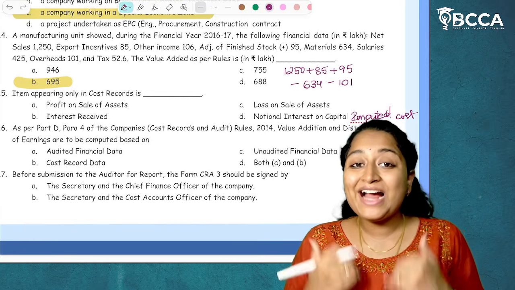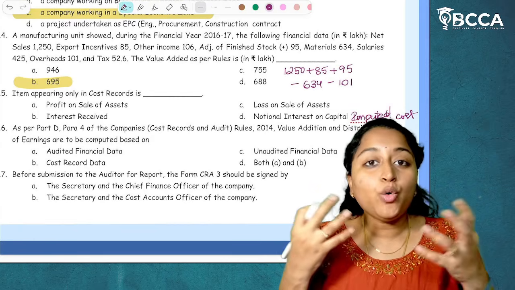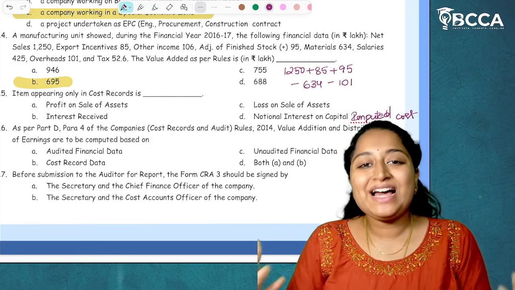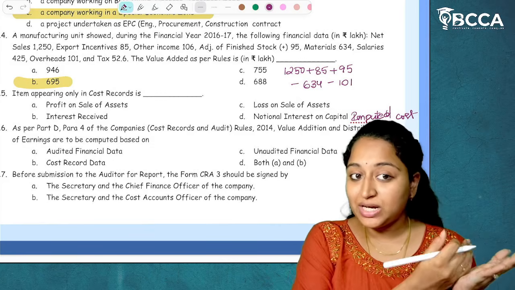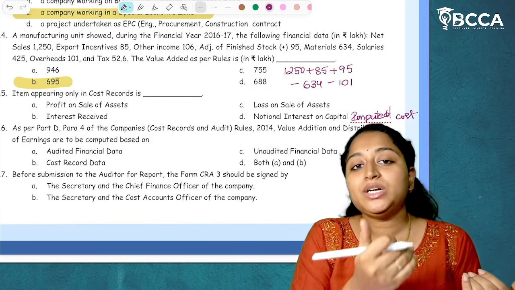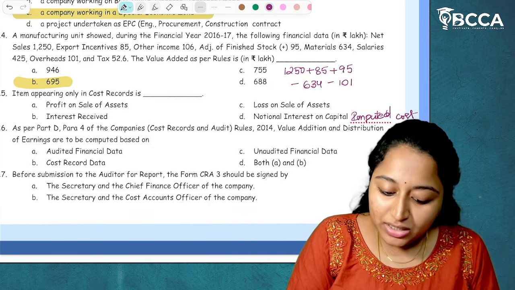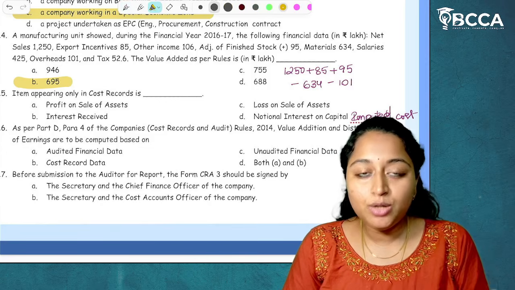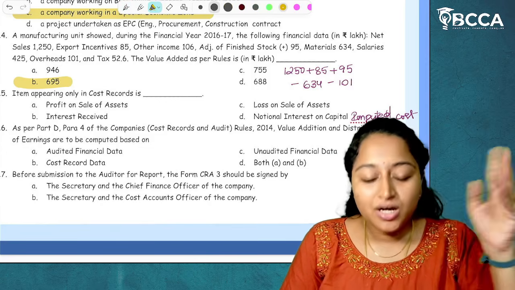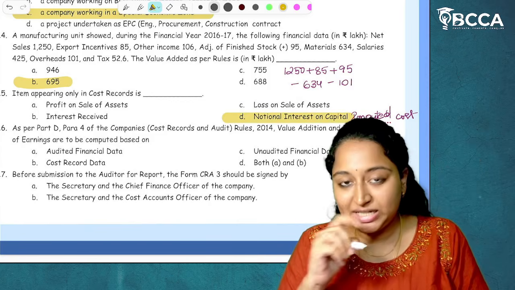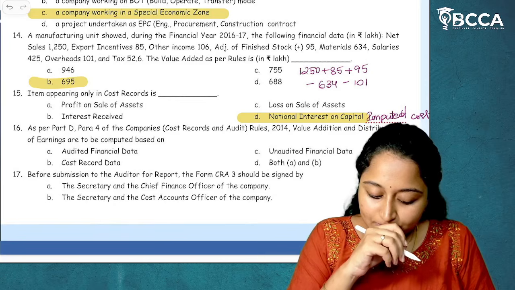This is not the actual cost which was incurred by the organization. Like owner's capital or owner's salaries, these are considered as imputed cost. This will not be there in the financial accounts, but this will be included in the cost records as cost information. So, this notional interest on capital will only be there in the cost records. This will not be there in the financial records. I hope it's clear.